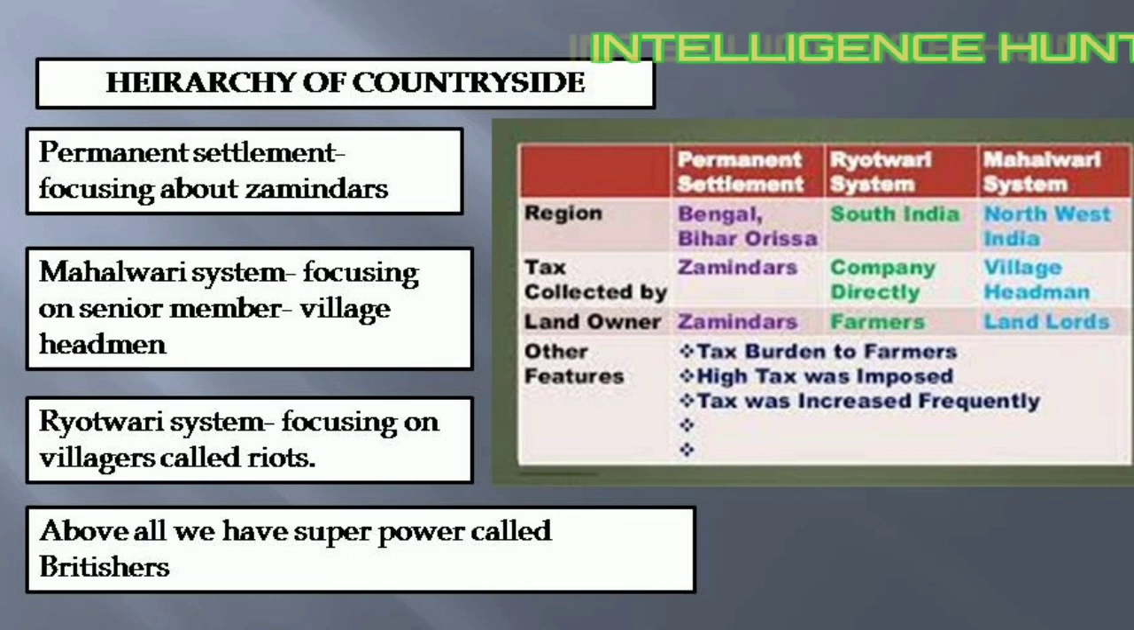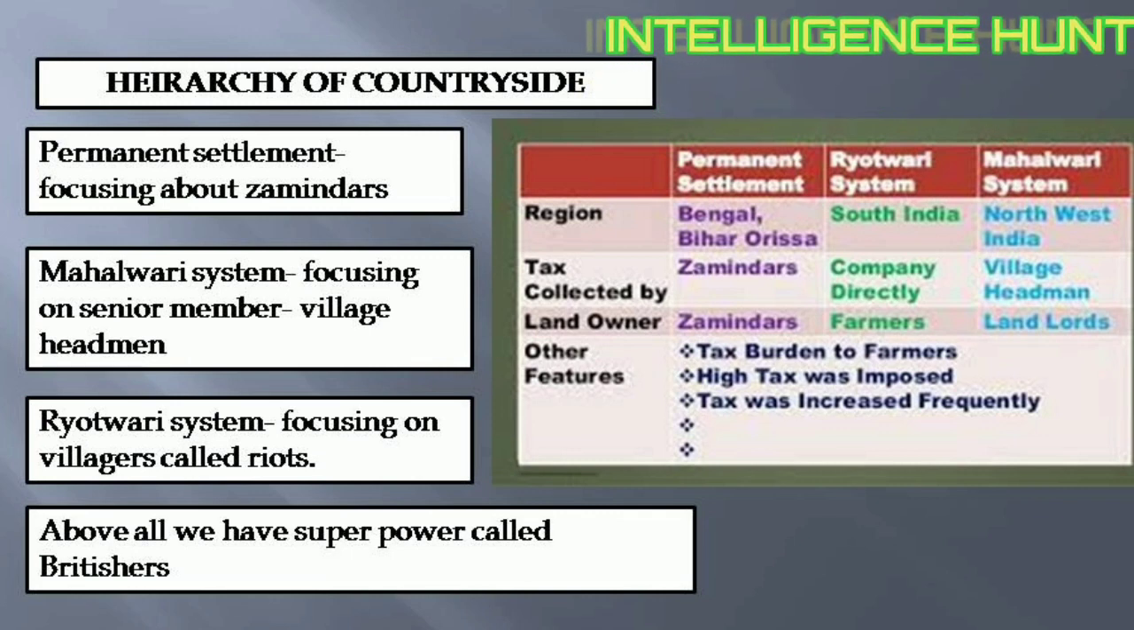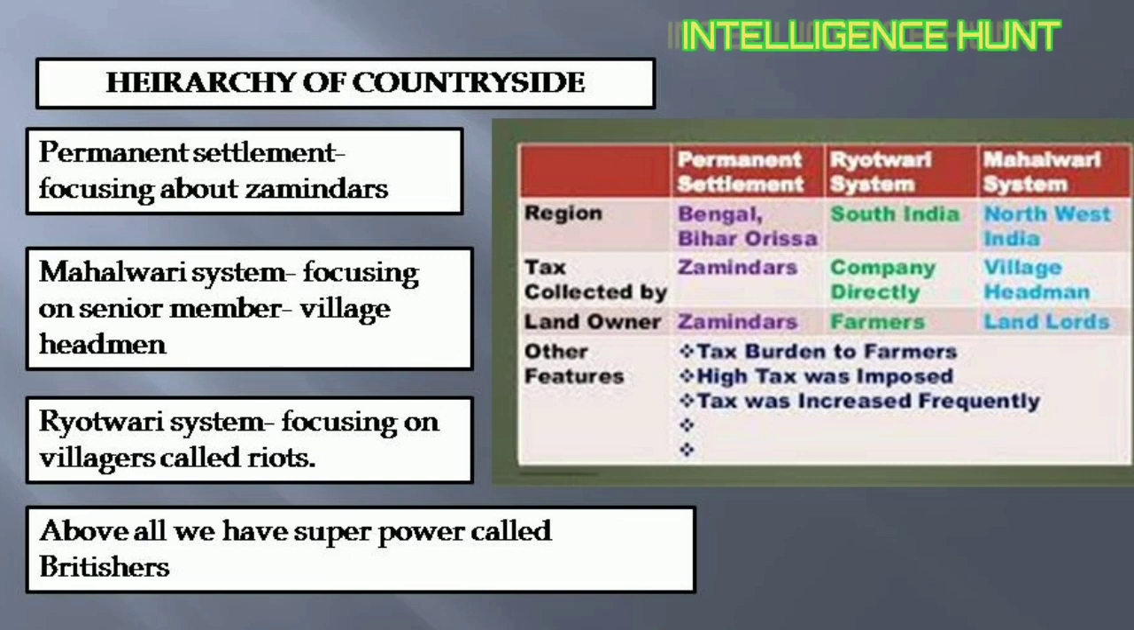Before we get into this chapter, we have to see about the hierarchy of the countryside. There are various systems which were introduced by the East India Company. The first one is the permanent settlement, which focuses on the zamindars. The next is the Mahalwari system, which focuses on the senior member called the village headman. The Ryotwari system focuses on villagers called ryots. Above all, we have the superpower, the Britishers.